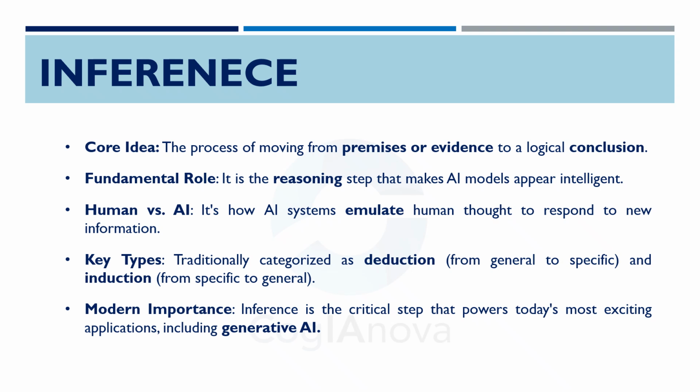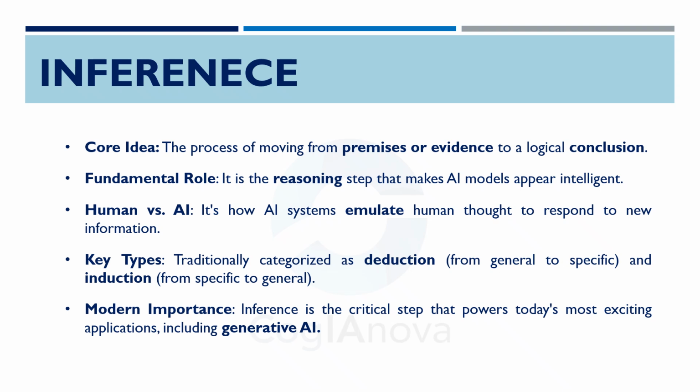Traditionally, philosophers have divided inference into two main types: deduction, which is reasoning from a general rule to a specific conclusion, like concluding a specific object is heavy because all objects of that type are heavy. The second is induction, where you infer a general conclusion from specific observations, like seeing several white swans and concluding all swans are white. In the world of AI, researchers develop automated inference systems to emulate this process.